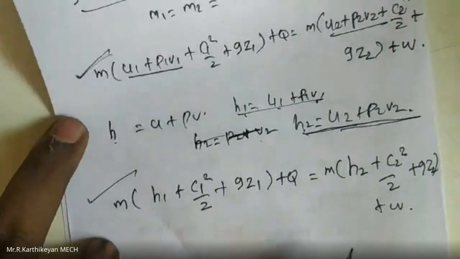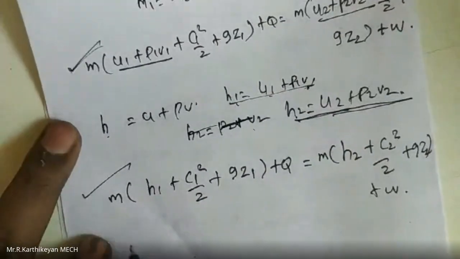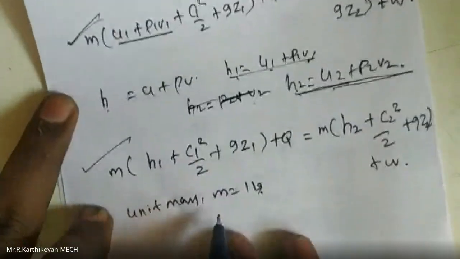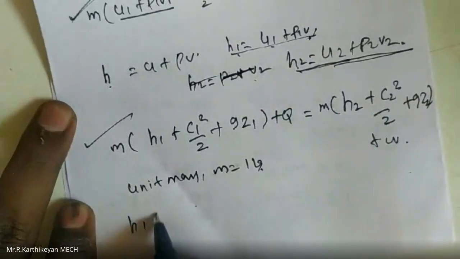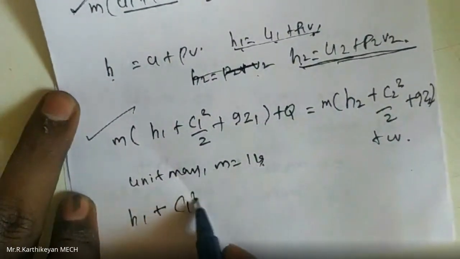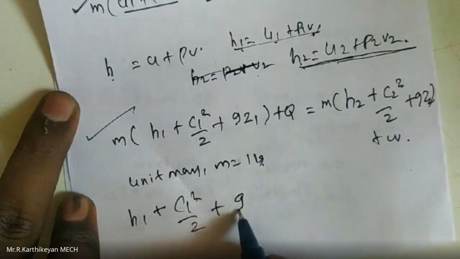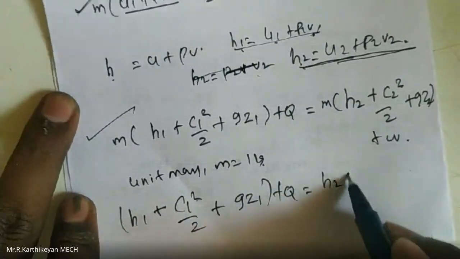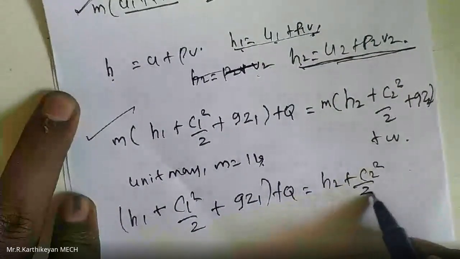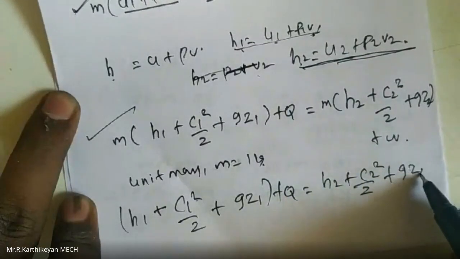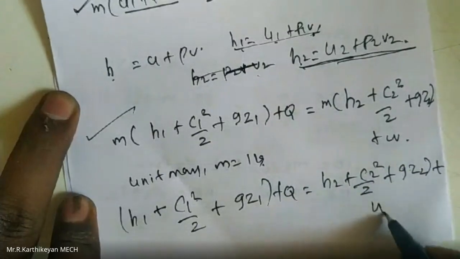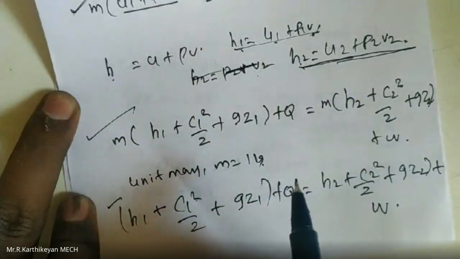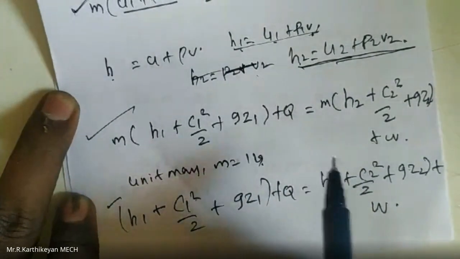In case we consider unit mass, that is m equal to 1 kg, the above equation can be written as H1 plus C1 squared by 2 plus G Z1 plus Q is equal to H2 plus C2 squared by 2 plus G Z2 plus W. This equation is used for solving steady flow through an open system.